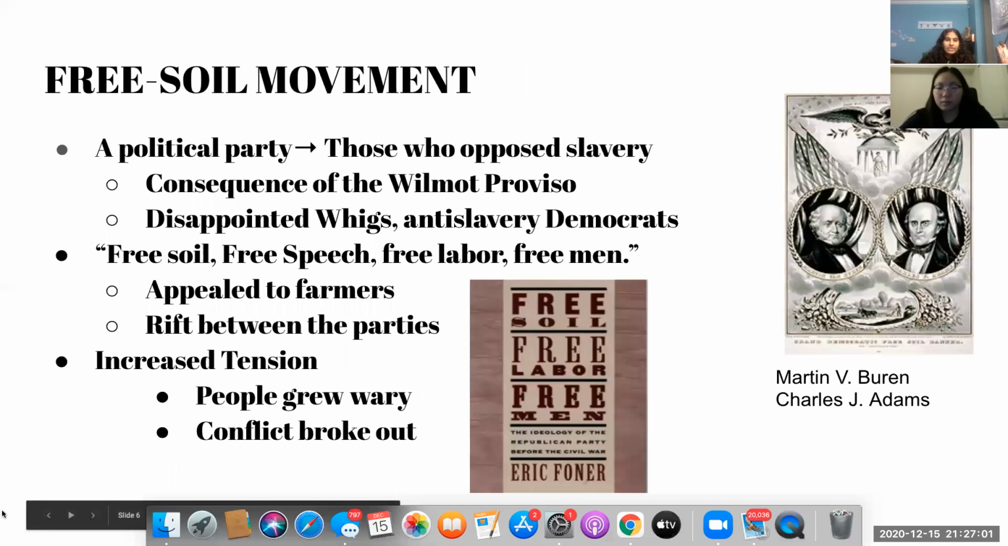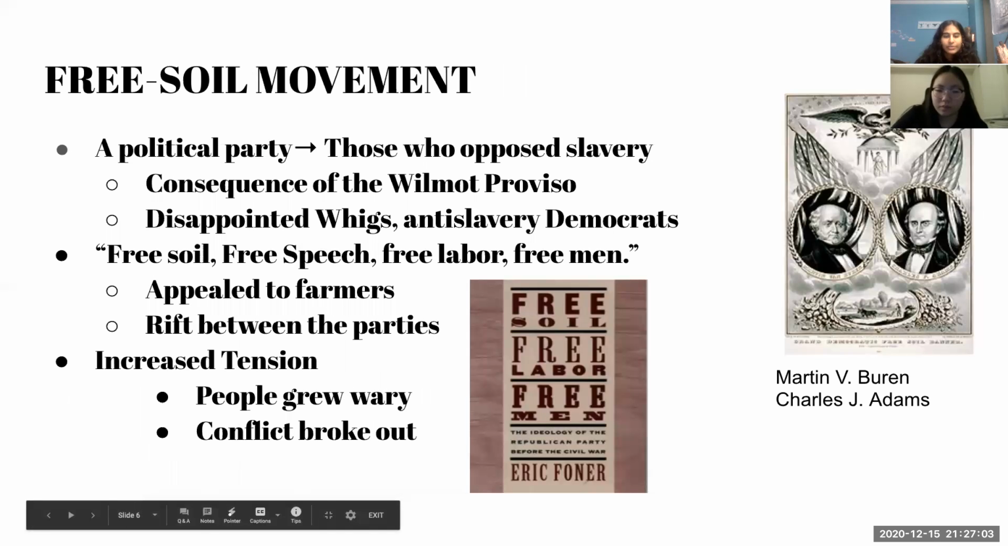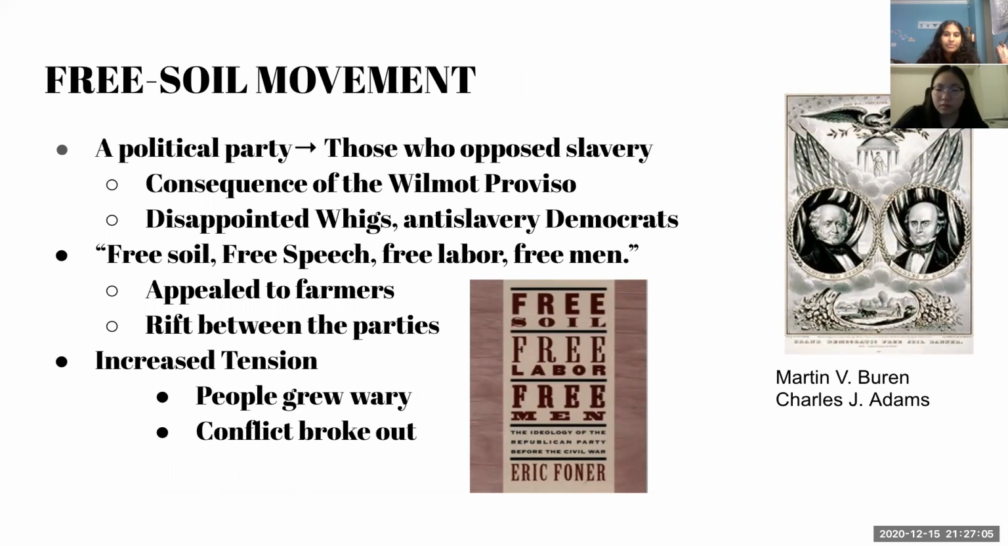The Free Soil Movement. The Free Soil Movement was actually the Free Soil Party, a political party formed in the pre-Civil War period. This party was formed by politicians and citizens alike that were opposed to the extension of slavery into the Western territories. And a huge deciding factor in the creation of this movement was the Wilmot Proviso. Originally introduced by Representative David Wilmot of Pennsylvania in 1846, it called for the prohibition of slavery in the vast southwestern lands that were newly acquired from Mexico.